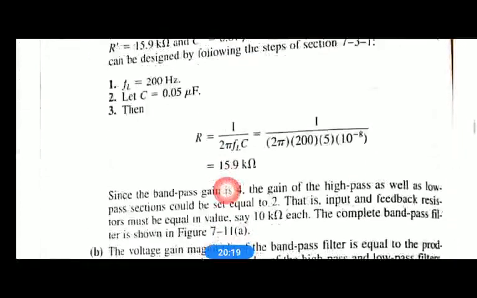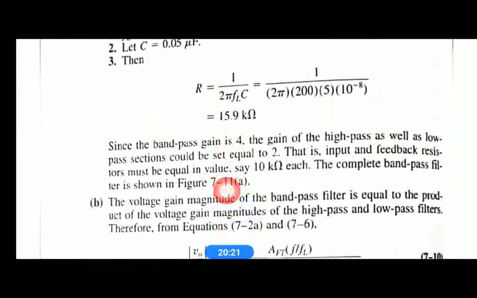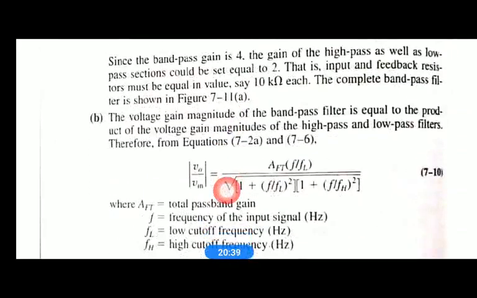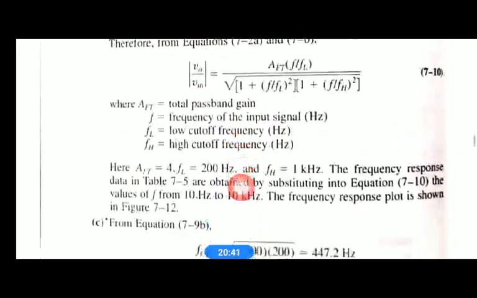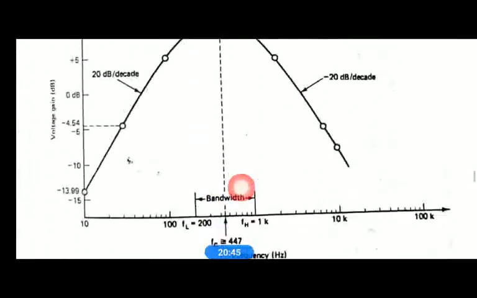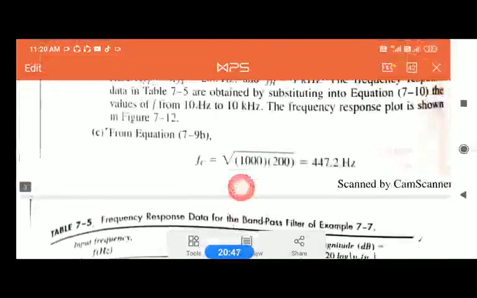So therefore we need to select R1 and RF in the high pass filter equal, and similarly R1 dash and RF in the low pass filter equal, so that the gain will be 4. For this above design we are going to draw the graph here, right? So we are going to design a graph.